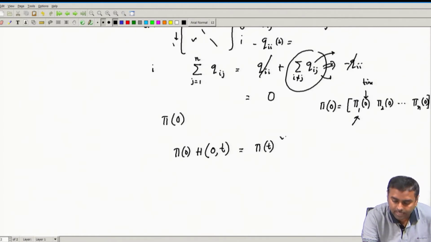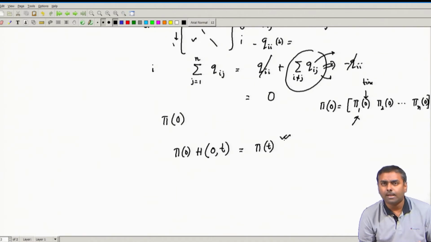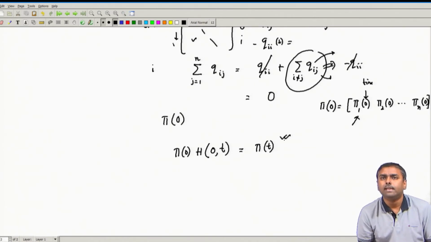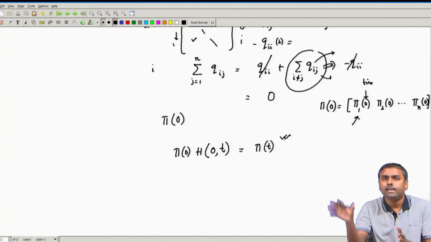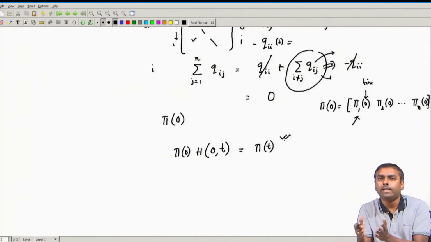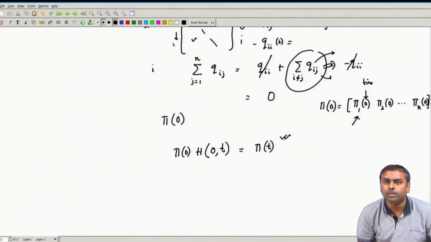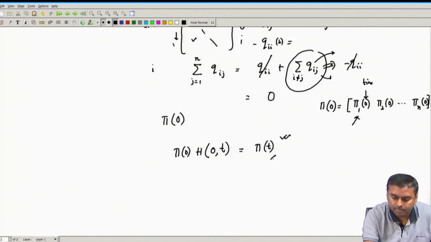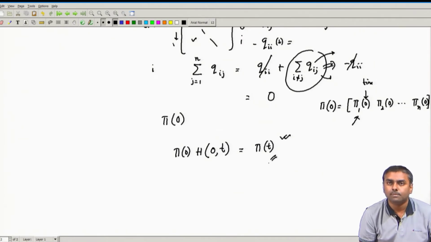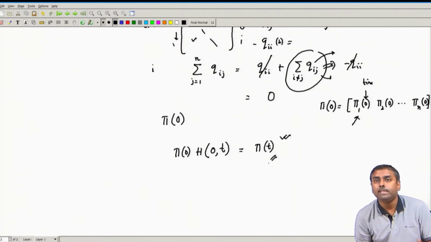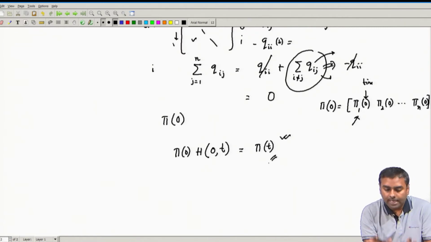So, currently I am at this state, this is the transition probability, and if I multiply I see where I will be at time t. That will be our state probability at time t. This is a well understood fact.